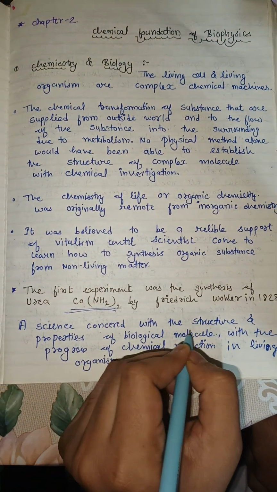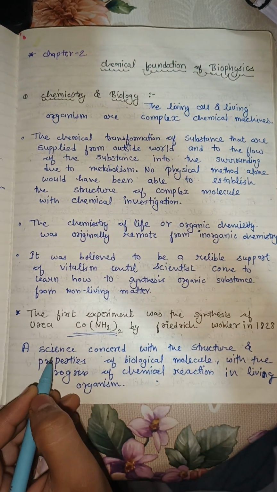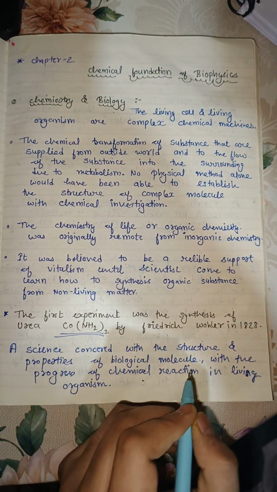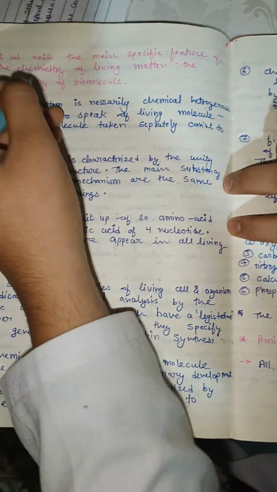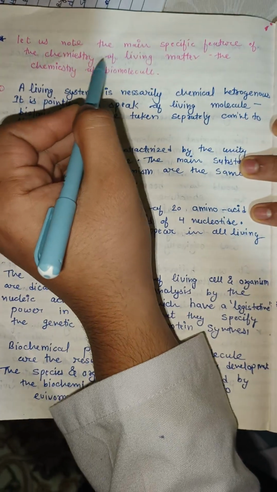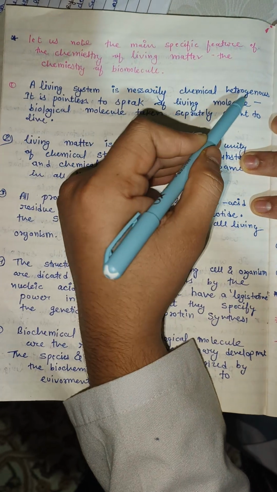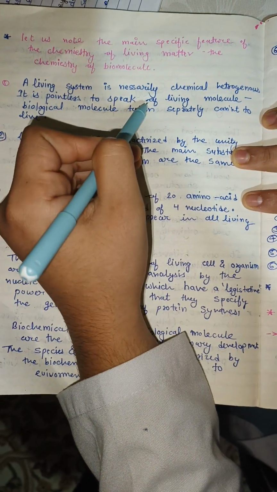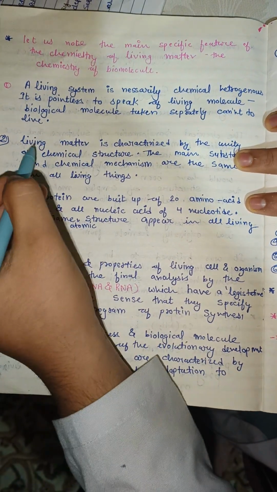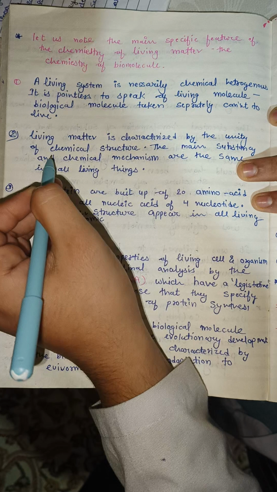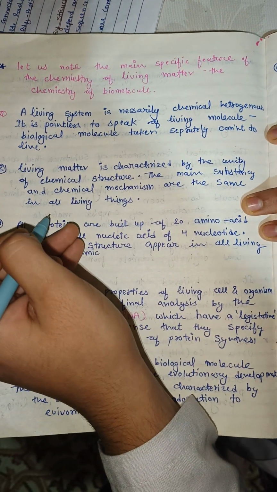Biochemistry is a science concerned with the structure and properties of biological molecules, with the progress of chemical reactions in the living organism. Here let us note the main specific features of the chemistry of living matter and the chemistry of biomolecules. A living system is necessarily chemically heterogeneous. It is pointless to speak of a living molecule or biological molecule taken separately; living matter is characterized by the unity of chemical structure, the main substances and chemical mechanisms being the same in all living things.